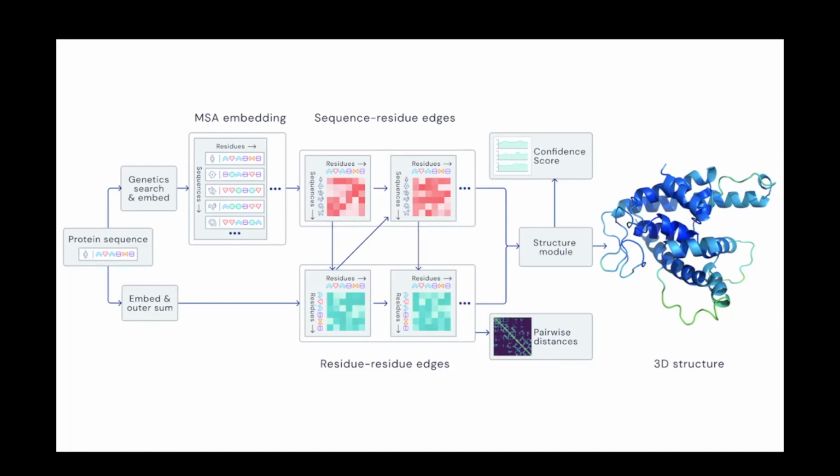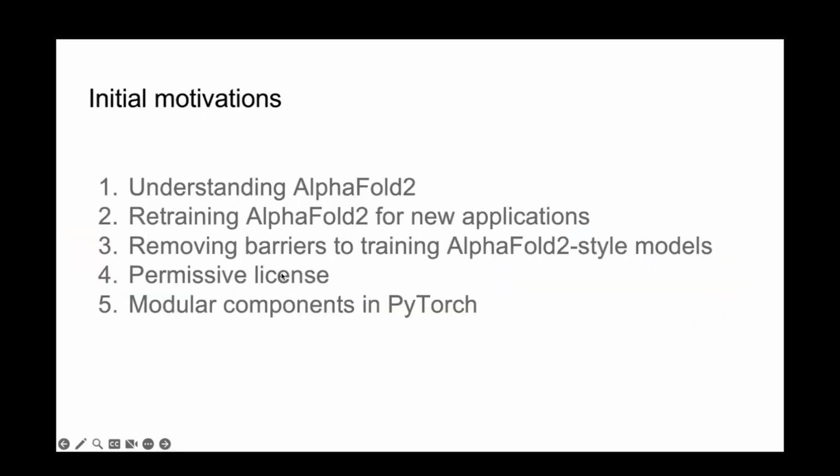So I think there is demand for a software suite that includes all of these different components in the machine learning architecture that people actually use, and that is sufficiently modular that you can just take these things and plug them into other applications, like natural language processing or RNA structure prediction or what have you. So that's why we made OpenFold.